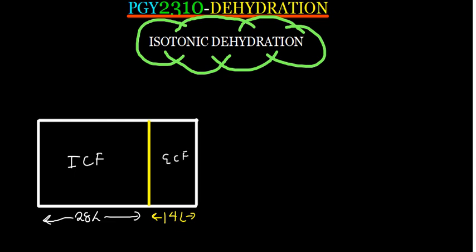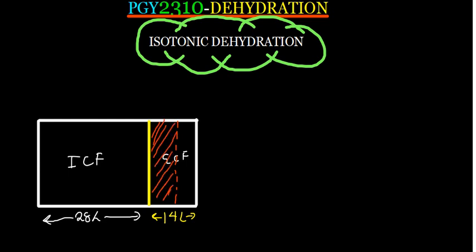Now what happens when you lose water? When you have a normal person, the whole of this is going to be completely filled up from the ICF to the ECF. The fluid completely fills up. Now you have lost water from the extracellular, that is isotonic dehydration. So instead of the compartment being completely filled, you are going to lose some water. Okay, you have lost some water, and you have got a space that has remained.